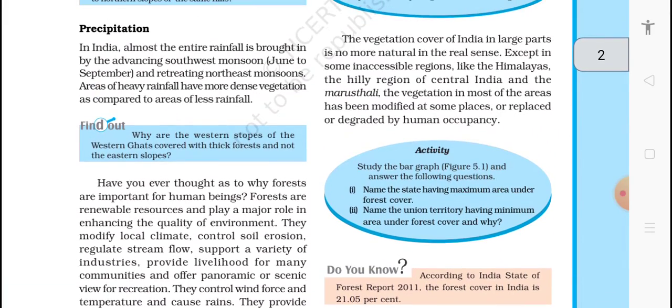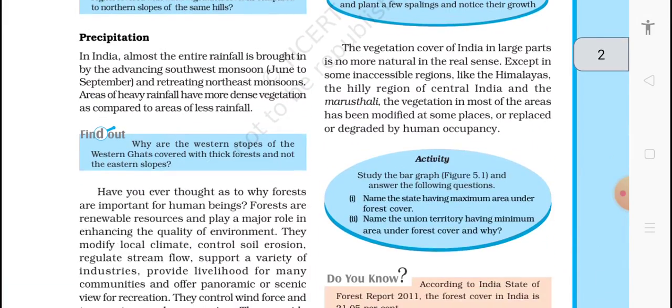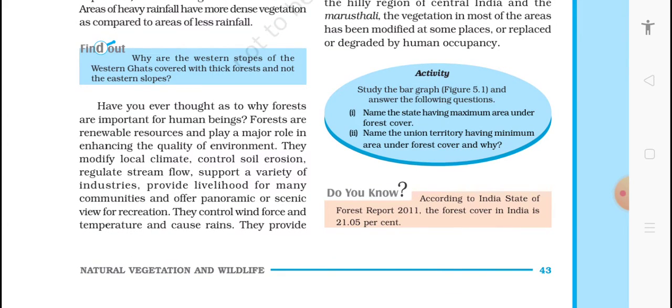Now we will see why forests are important for human beings. Forests are a renewable source and play a major role in enhancing the quality of the environment. They modify local climate, control soil erosion, regulate stream flow, support a variety of industries, provide livelihood to many communities, and offer a panoramic or scenic view for recreation.